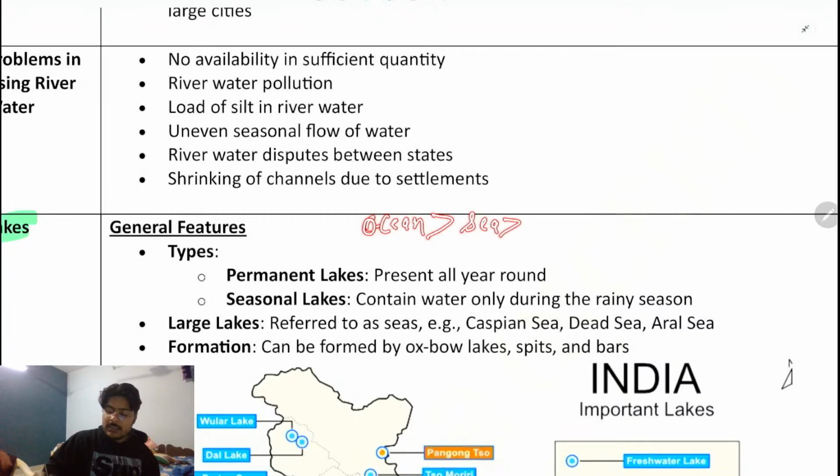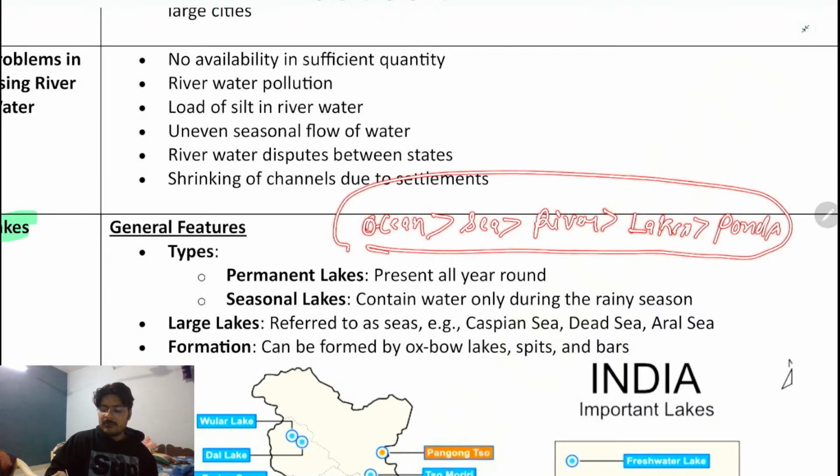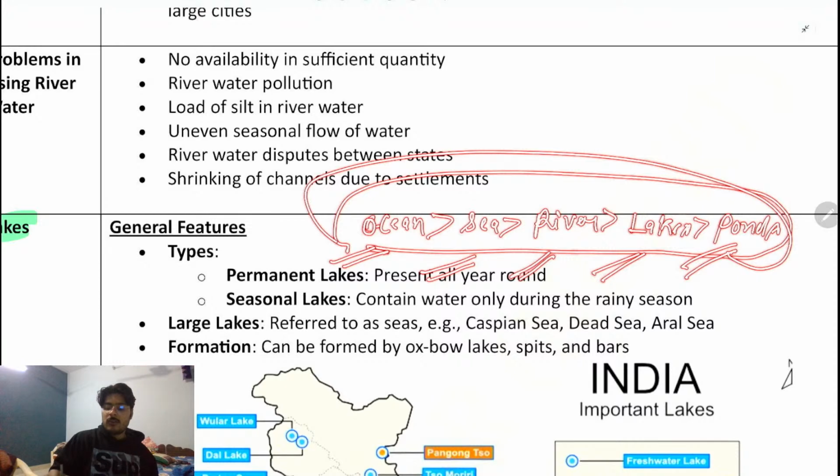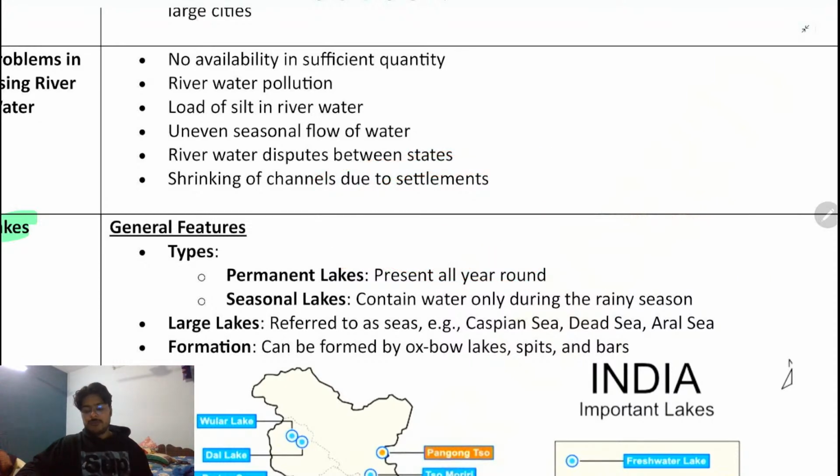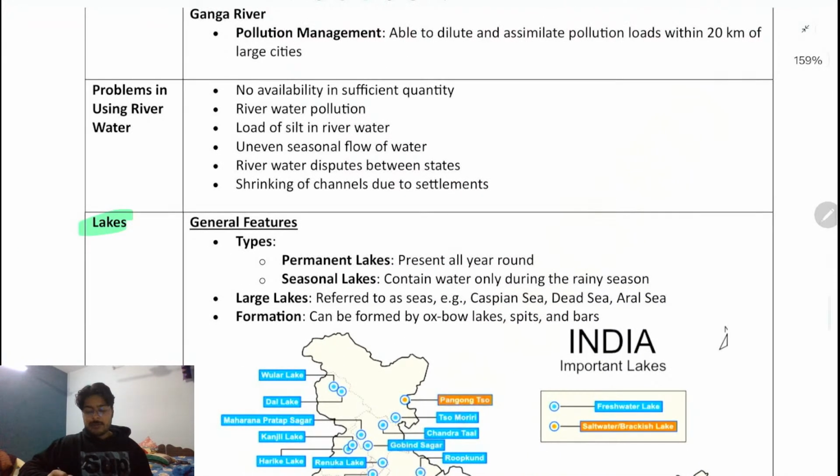Then comes the sea, and then you have rivers. Then you have, for example, lakes. Then you have ponds. This is the overall sequence: oceans, sea, river, lake, and pond. This is the overall amount of water present in a water body, which you need to understand. Next come permanent lakes and seasonal lakes.